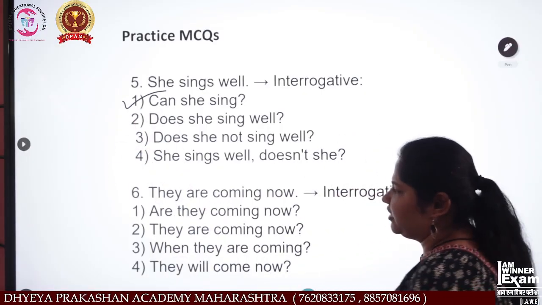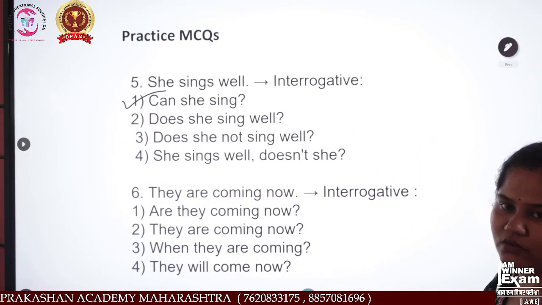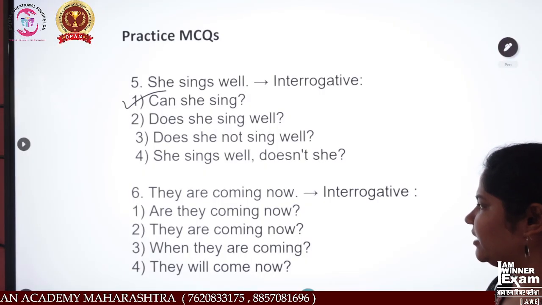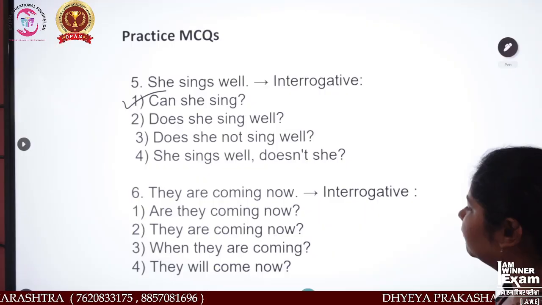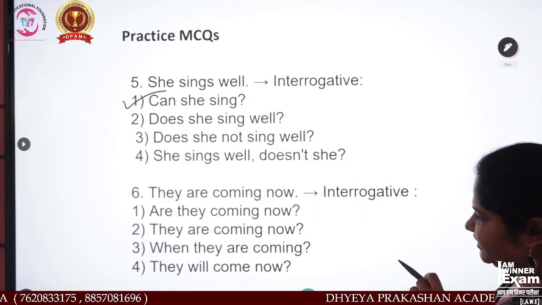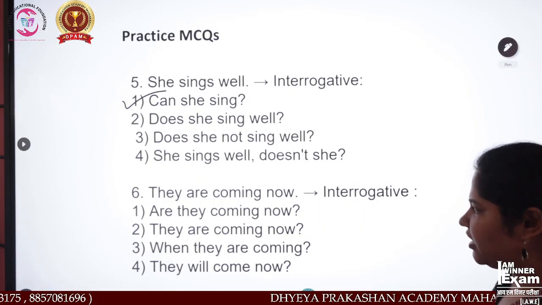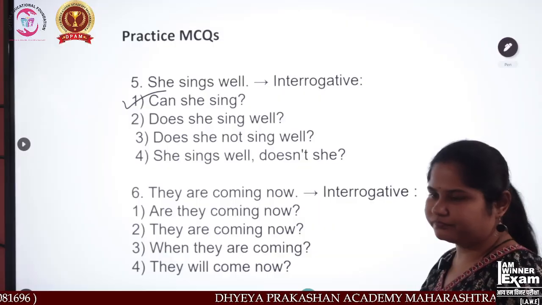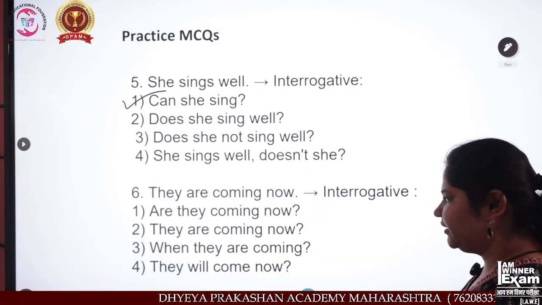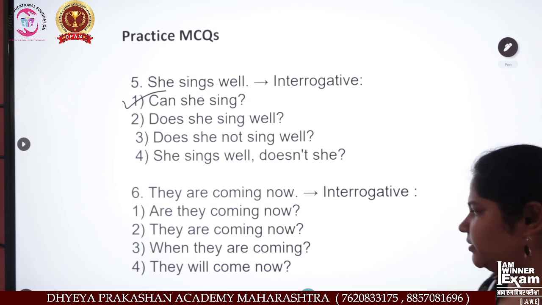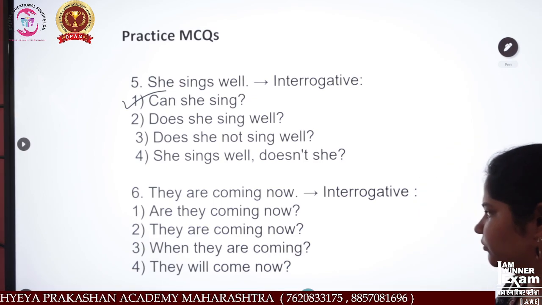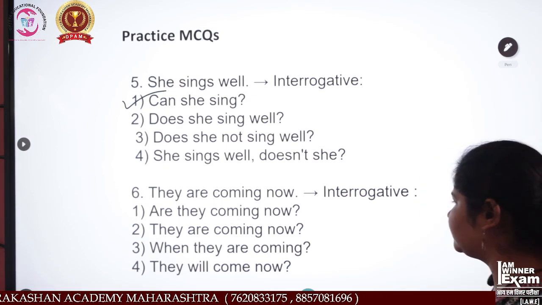Okay. They are coming now. Sorry. Next is what? They are coming now. And what are the options there? Are they coming now? They are coming now. When they are coming, they will come now. Now see, which one is it?